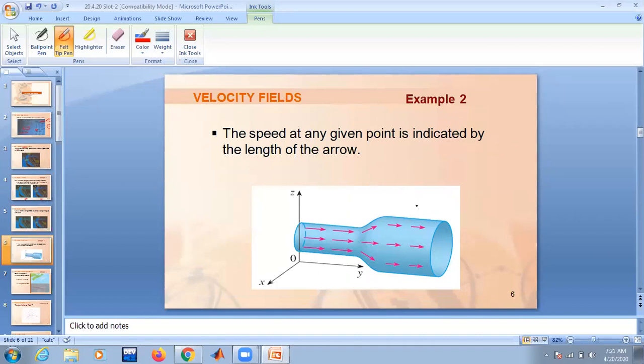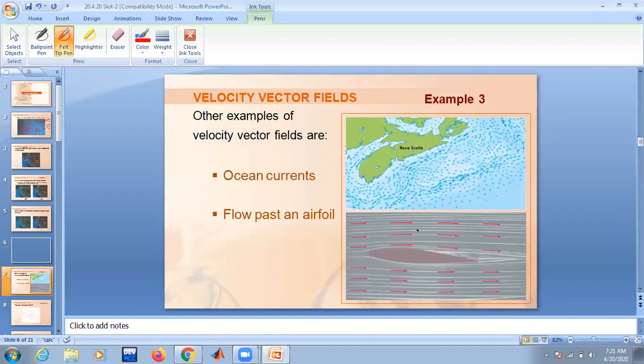Suppose you have a pipe, and some fluid is flowing through this pipe. At each point there is a velocity vector. The collection of all these points forms again a velocity field. And there are some more examples, like ocean stream velocity. These are the directions at different places of the sea.